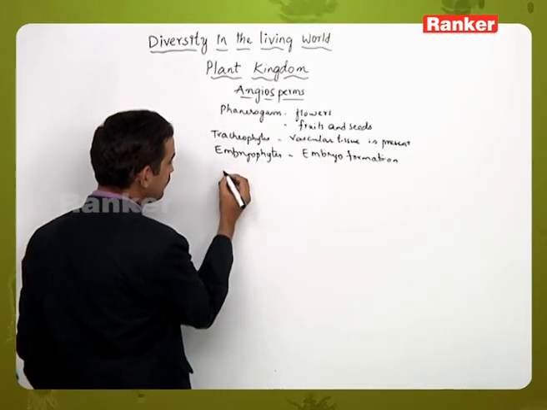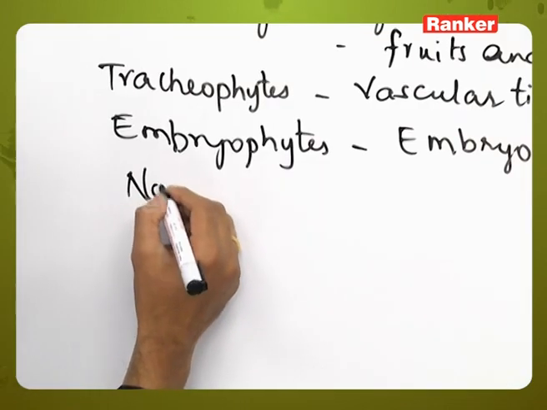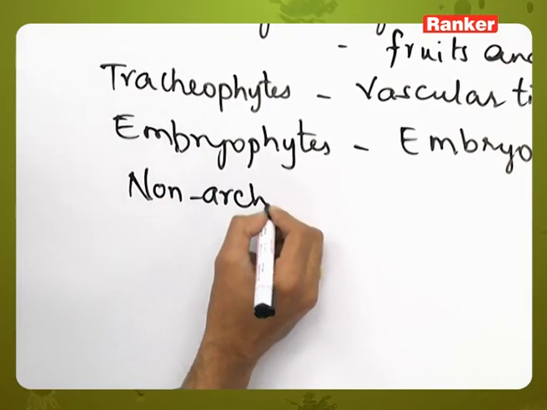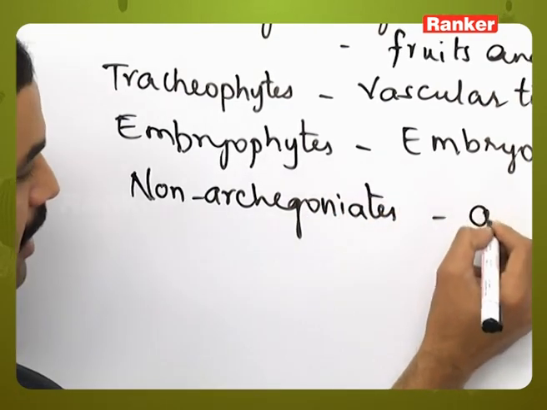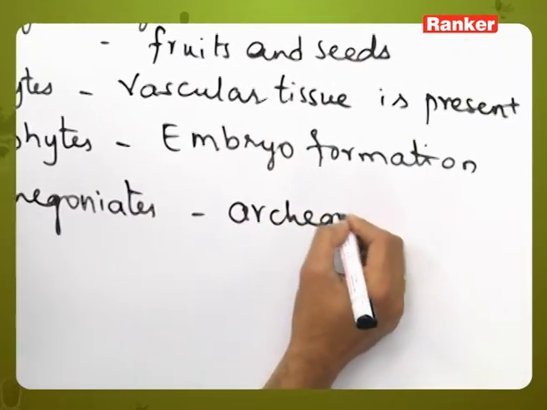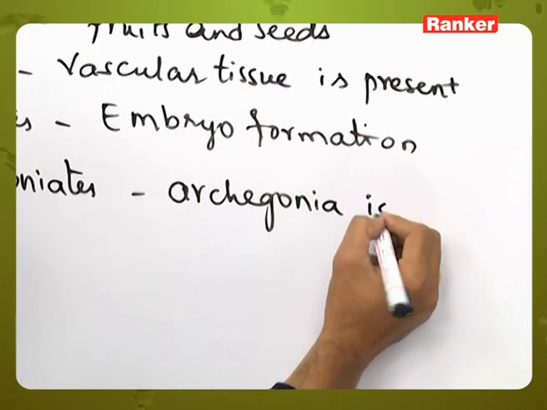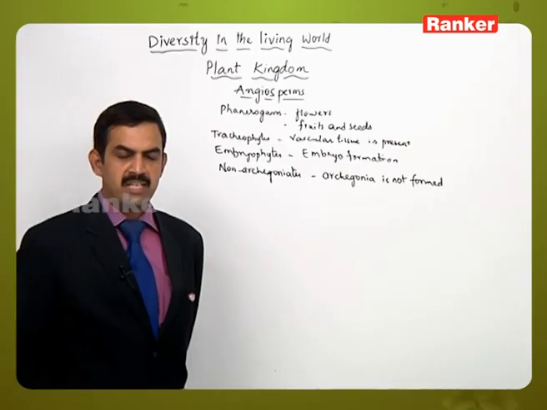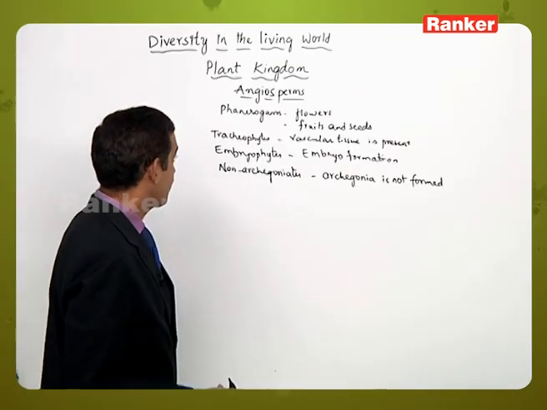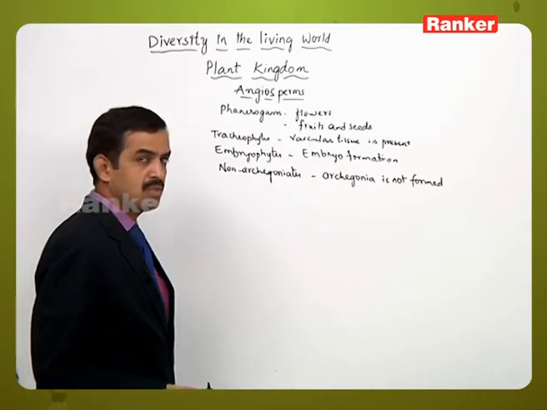Then these are non-archegoniates, that is, archegonia is not formed.